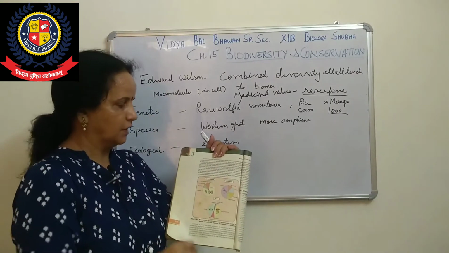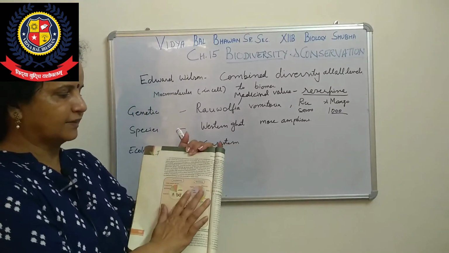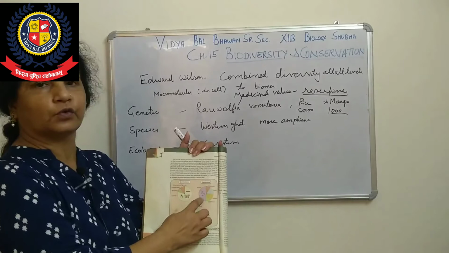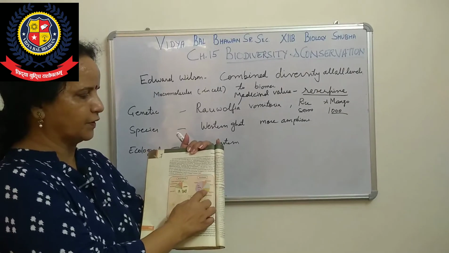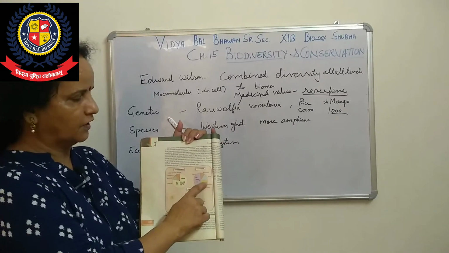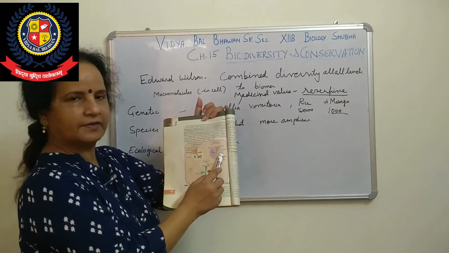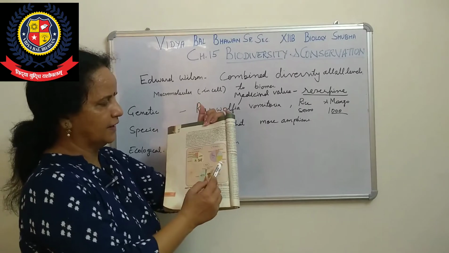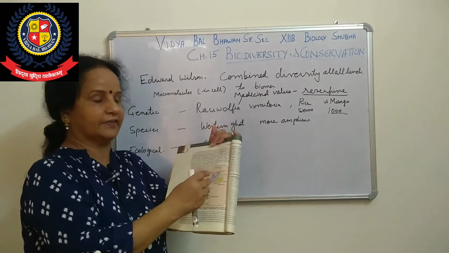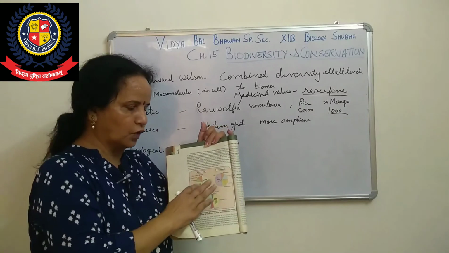Second, when we come to the vertebrates, you see 50-50, the pie size of fishes. In that pie chart, 50% is covered by fishes only. The rest of the 50% is divided among mammals, then birds. Just after that you see birds and reptiles, and you see both are equal in space in the pie chart. So birds and reptiles, then amphibians and mammals. So questions can be asked about the pie chart they have given, and on the basis of this pie chart, questions can be asked. So you should know about this pie chart.